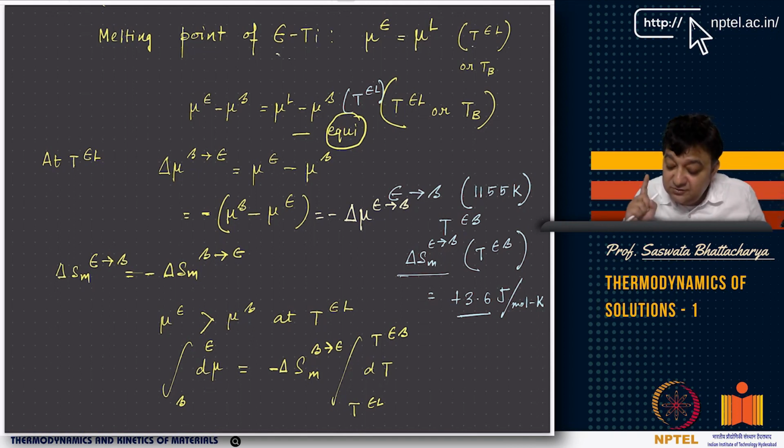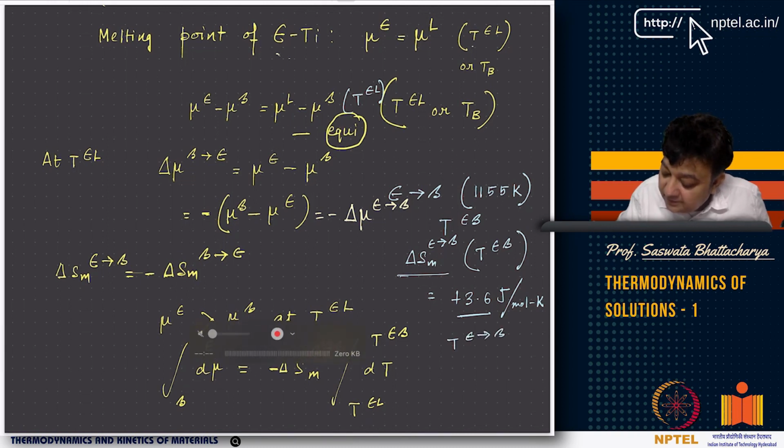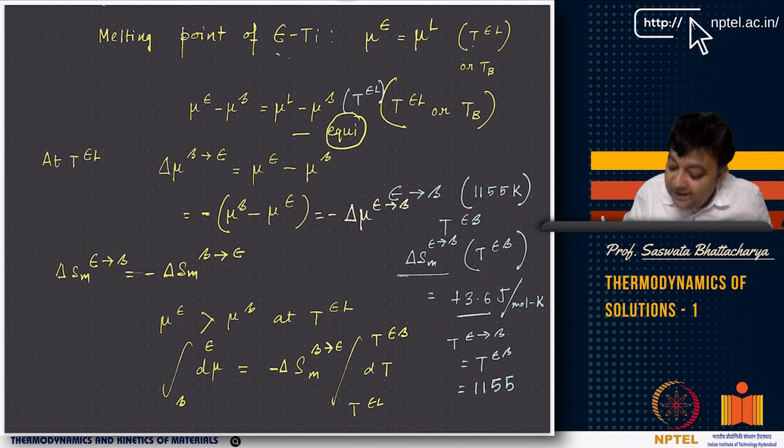So T epsilon beta is equal to 1155 K, and for epsilon to beta transformation at T epsilon beta temperature, the entropy change is plus 3.6 joules per mole Kelvin. Remember, it's plus 3.6 joules per mole Kelvin.